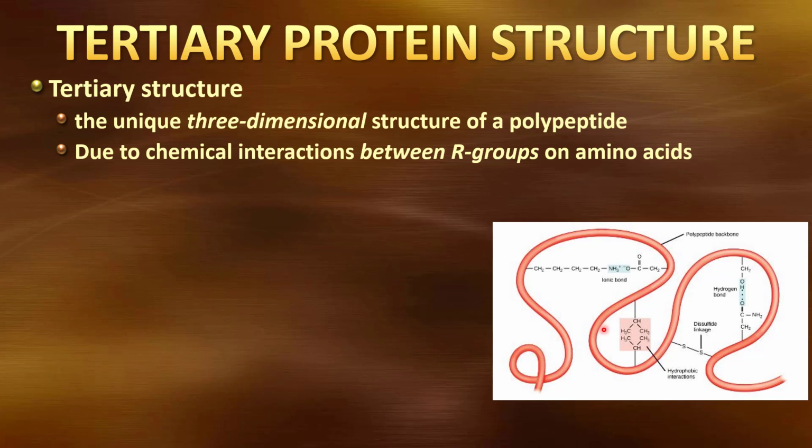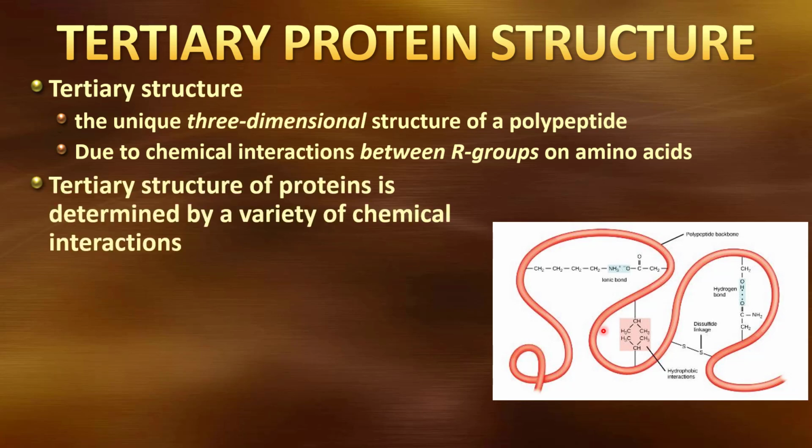Now we're looking at interactions between those side chains that are coming off, those R groups. And because they're so variable, that means that this tertiary structure can be highly variable. So remember, we only had 2 basic types of secondary structure, the helix and the beta pleated sheet. Tertiary structure, it's all over the place because there's so many different types of R groups. There's so many different ways they can interact.